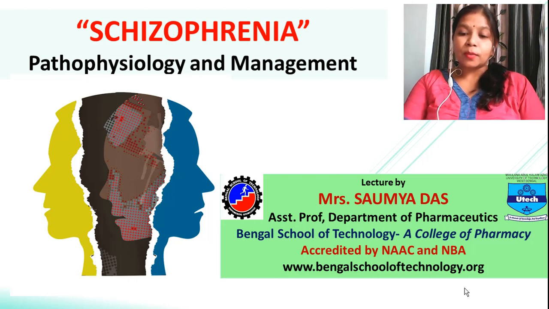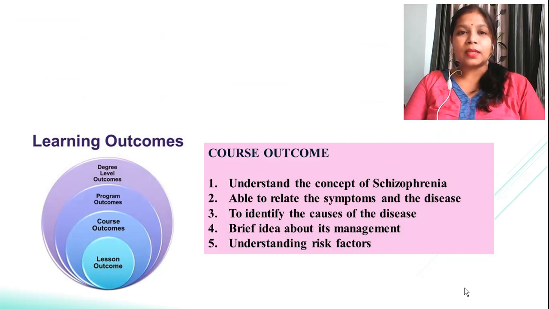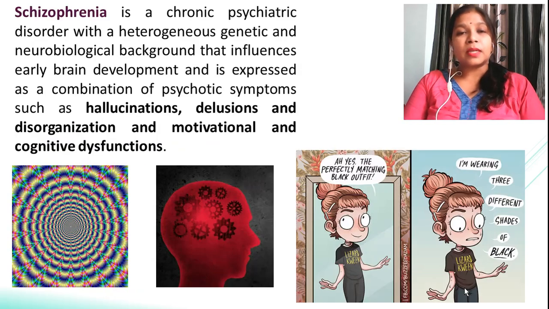So before beginning the topic, let us see what are the learning outcomes I expect my students will understand after viewing this video. First, I want to make you understand the concept of schizophrenia. Next, I want you to relate the symptoms to the disease of schizophrenia, and to identify the main causes of the disease. I also want to give you a brief idea regarding its management, and lastly I want you to understand the various risk factors associated with this disease, schizophrenia.